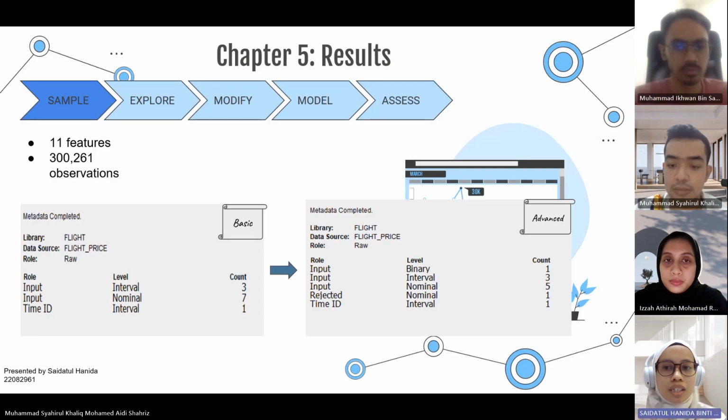In this part, we will be covering the first two phases of the SEMMA methodology, which are sample and explore. For the sample part, first, to get the metadata for the dataset, we use the basic setting to get an overview of the variables. Subsequently, we dive deeper by using the advanced setting for further checking the role and level of measurement of the variables before they can be used in the next phase.